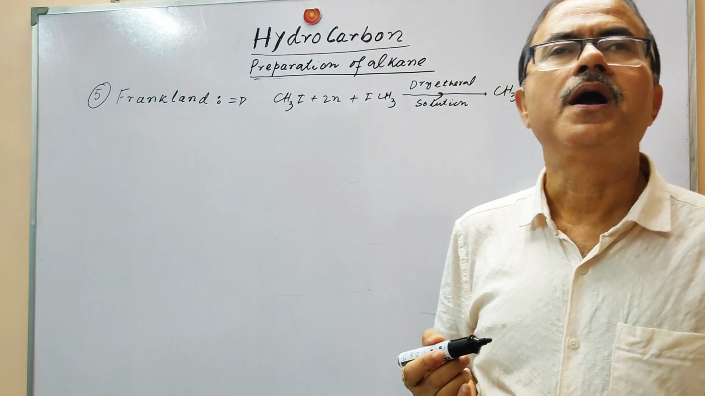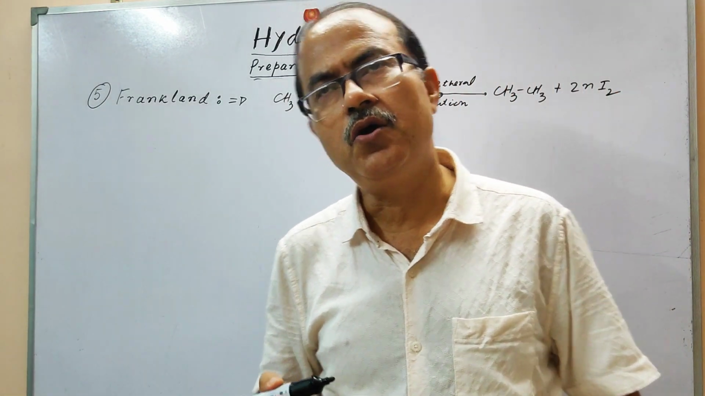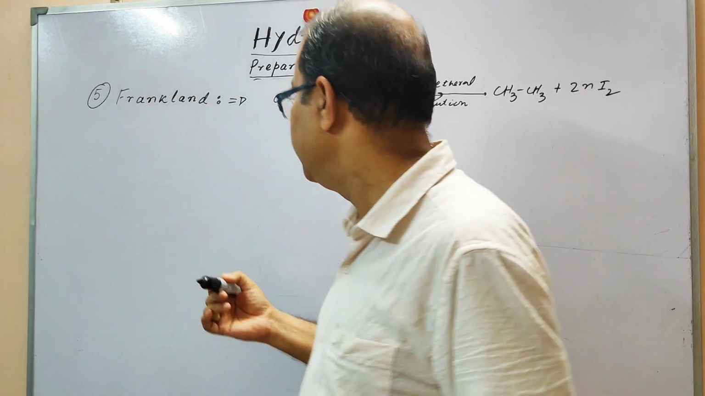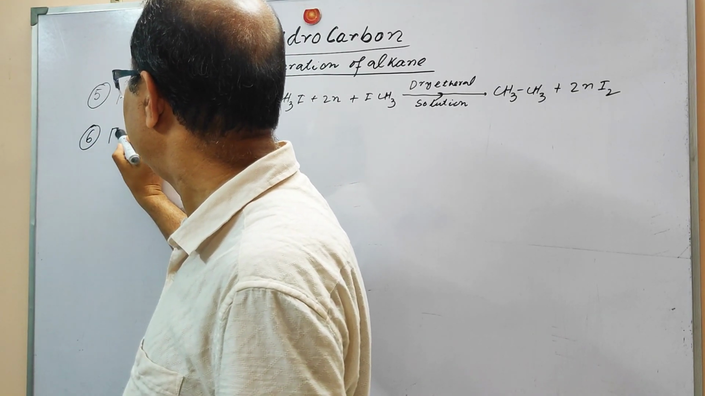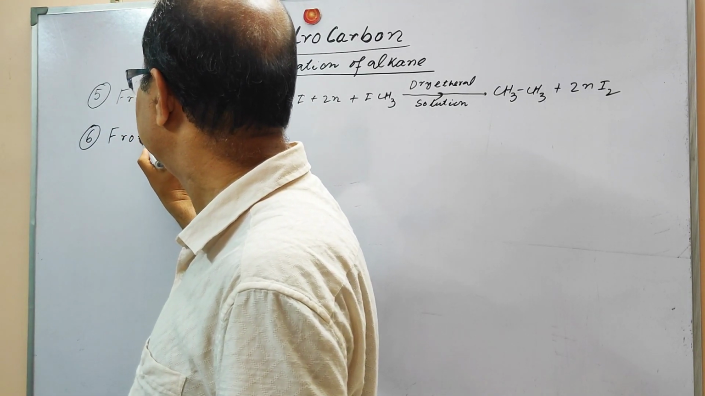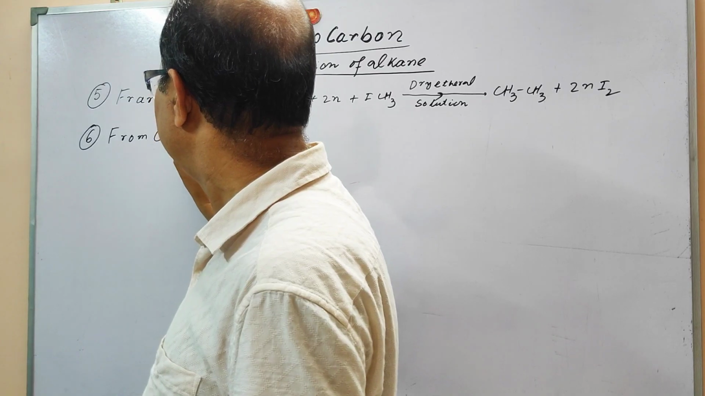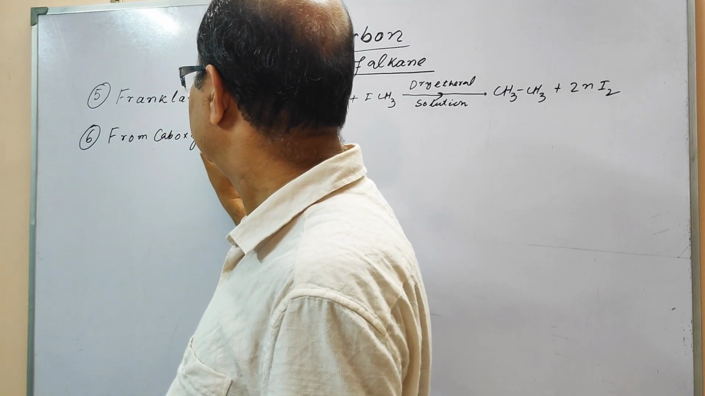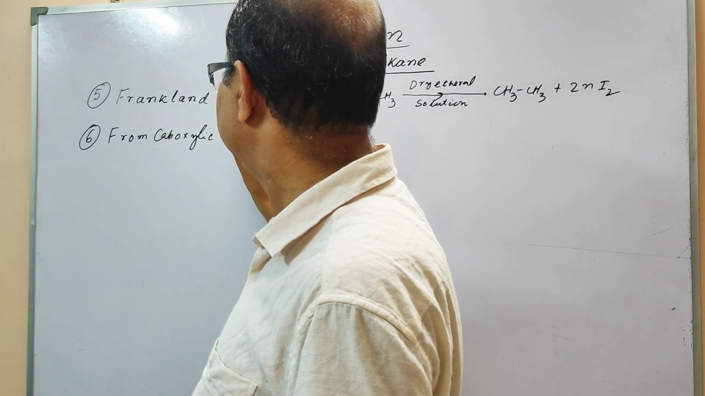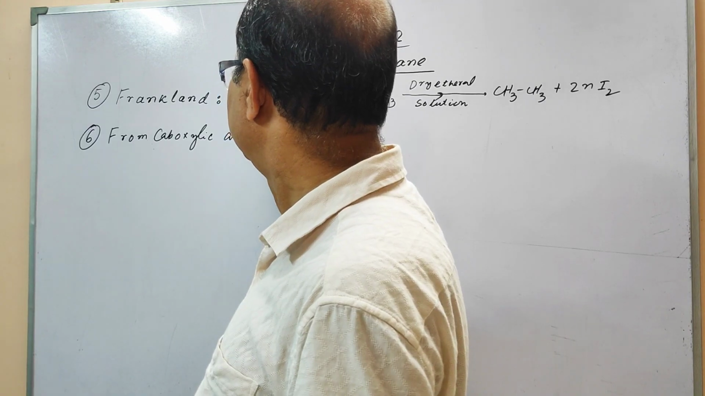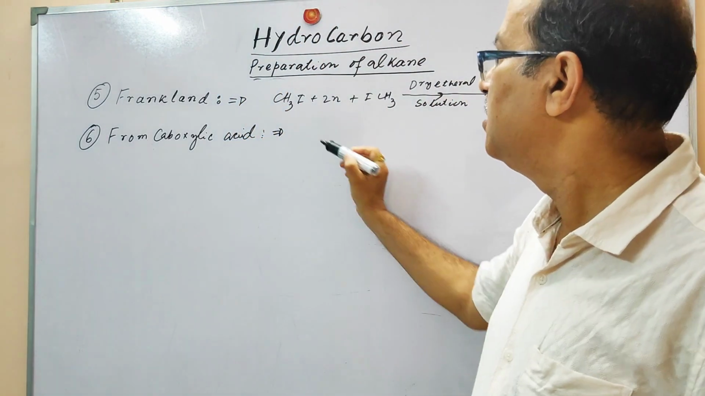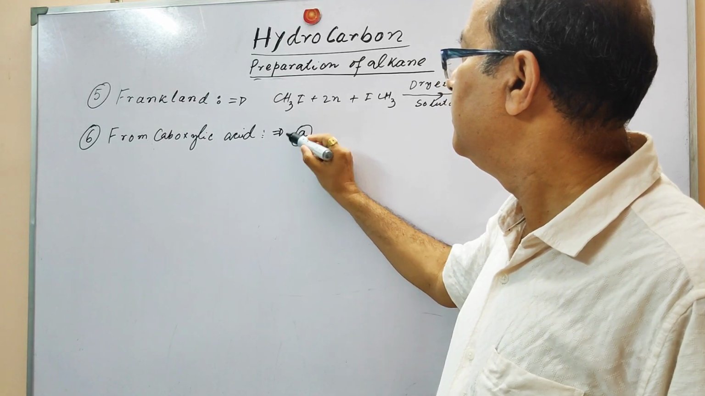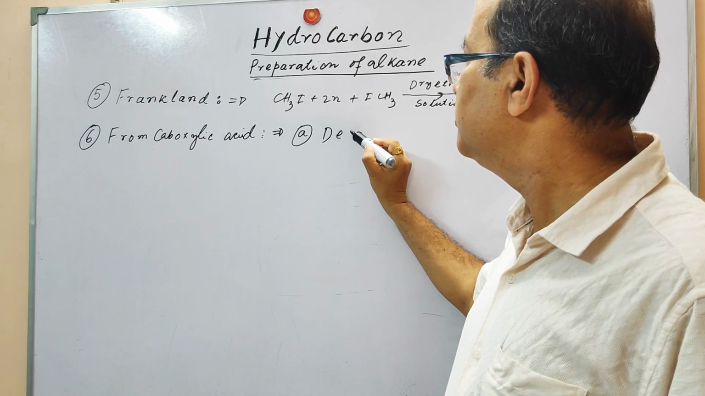Now from carboxylic acid we can also prepare the alkane. And how? Let us understand. Number 6, that is from carboxylic acid. And here also you can see there are 2 processes. Number 1, that is decarboxylation.